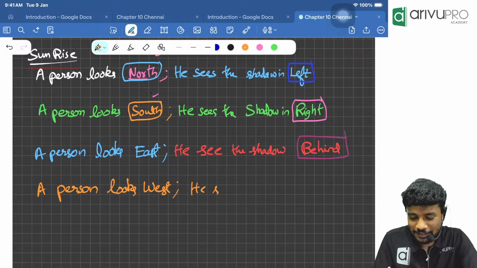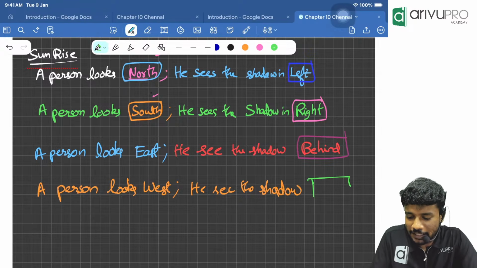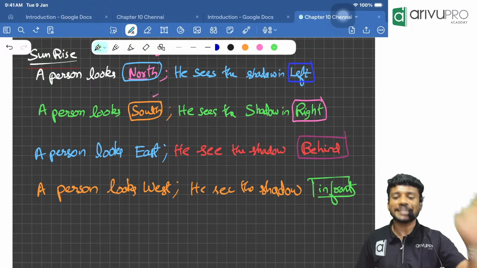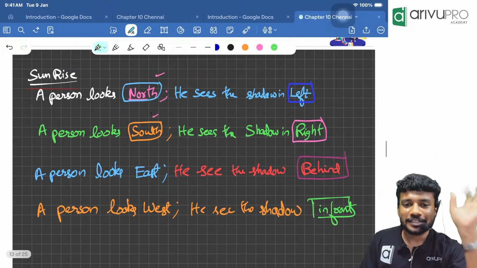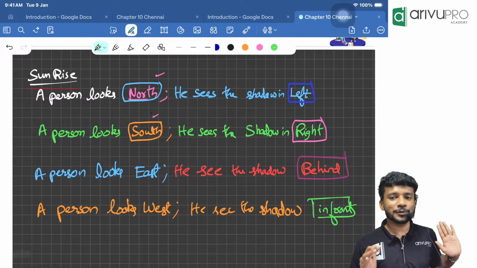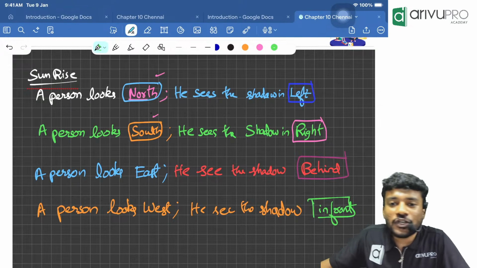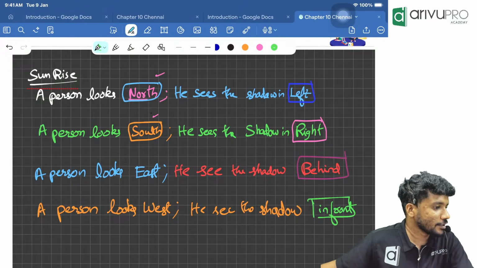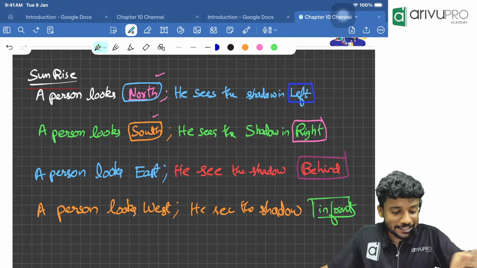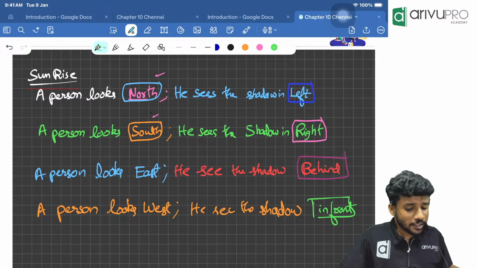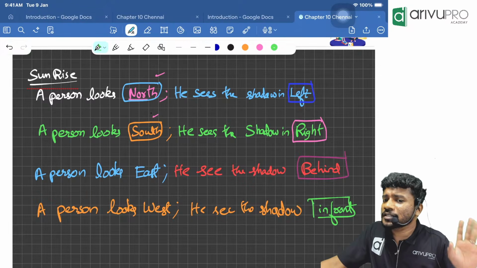He sees the shadow in front. Okay, where? In front of him. Okay, this is the criteria regarding sunrise and shadows. Now, till today, they have asked only questions regarding sunrise. There was no question regarding sunset with respect to shadow. But what will be the case when it is sunset?